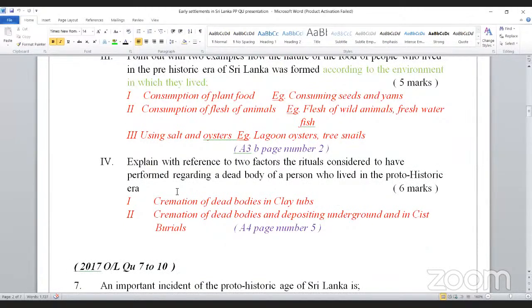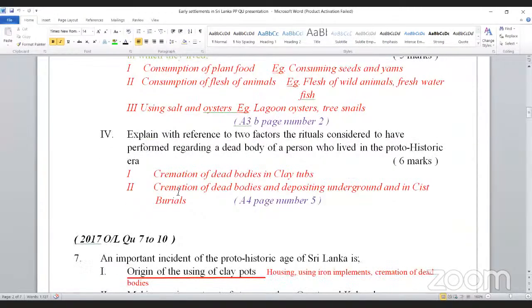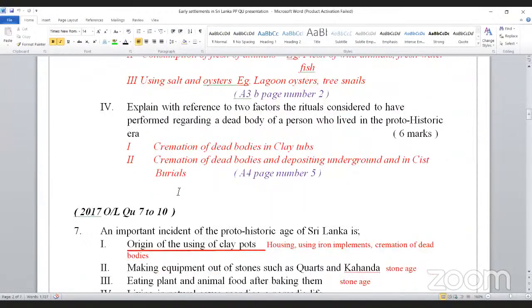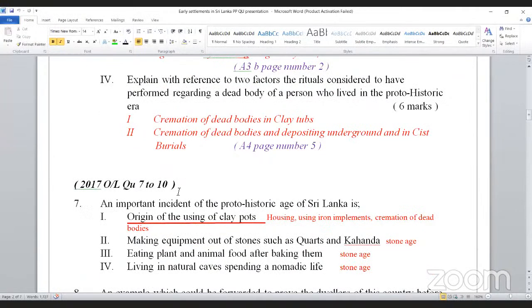An important incident of the proto-historic age of Sri Lanka is the origin of the using of clay pots. So housing, using iron implements, cremation of dead bodies, all of them come under proto-historic. Making equipment out of stone such as carts and kahad comes under Stone Age.